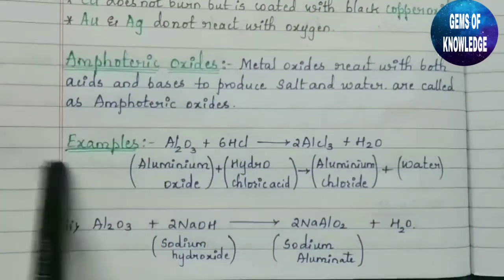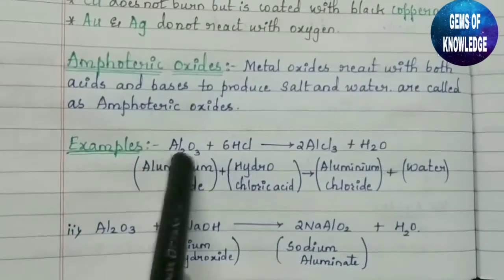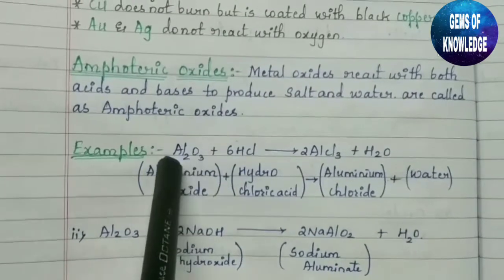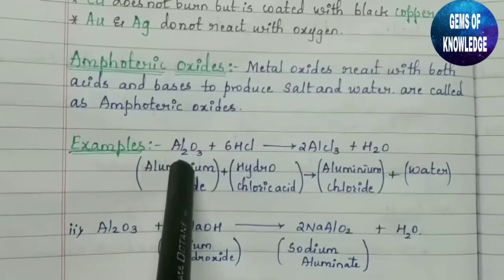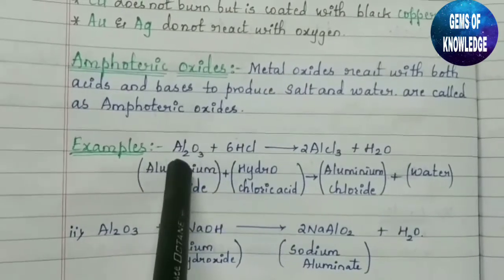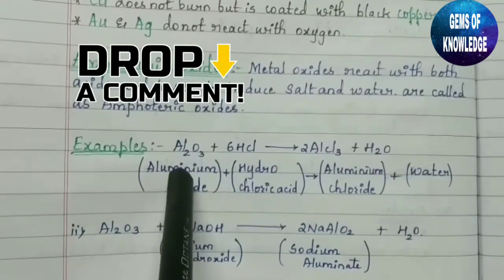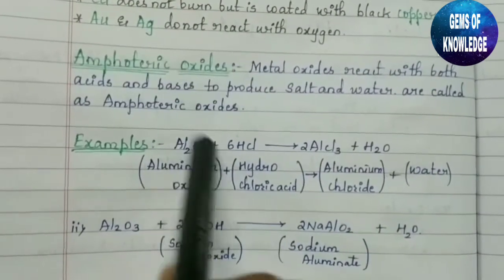So you can see examples have been given here. This is aluminium oxide, so Al2O3. The molecular formula of aluminium oxide is Al2O3. I think you are familiar with how to write the molecular formula of compounds. If you are not aware of this, please let me know in the comment section. I will do a separate video on this.